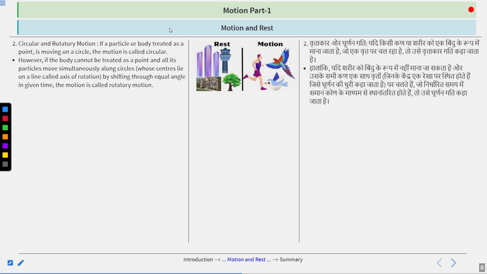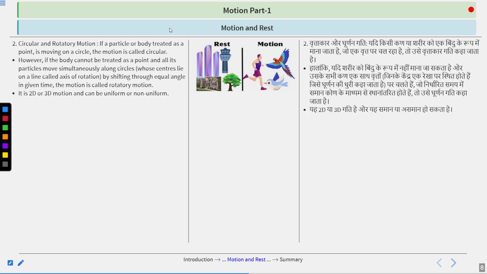However, if the body couldn't be treated as a point and all its particles move simultaneously along circles whose centers lie on a line called the axis of rotation, by shifting through equal angle in a given time, the motion is called rotatory motion.